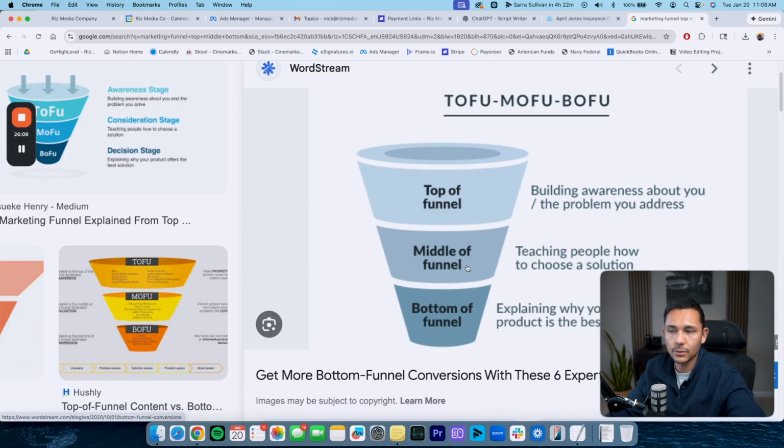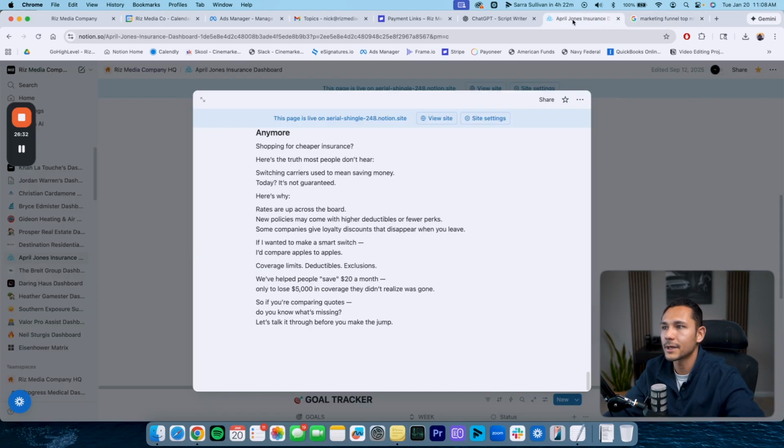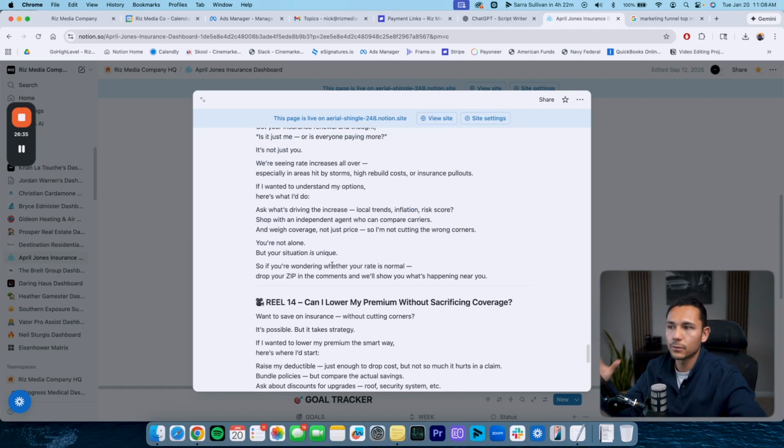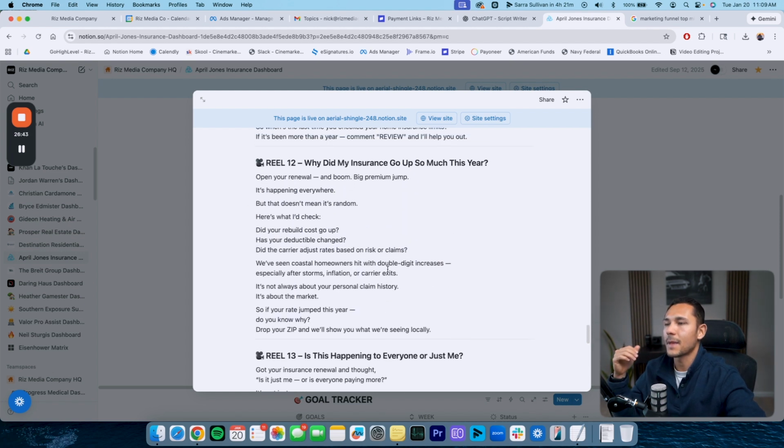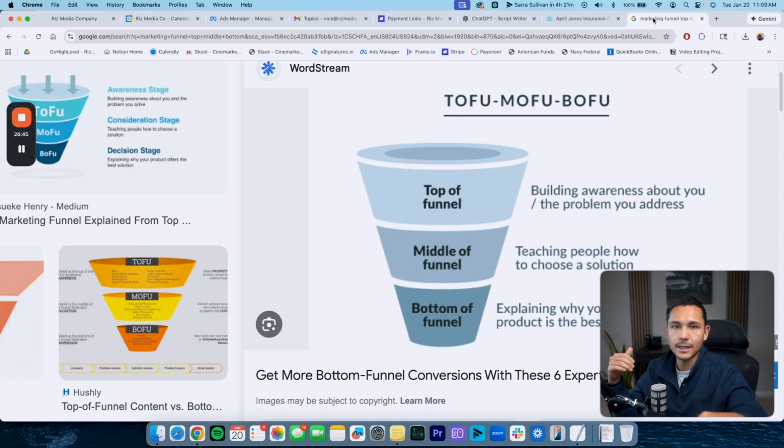Now the rest of the video scripts that we created are more for the middle of the funnel. So we're assuming that we have something in place for the top of funnel, which is gonna be that ad script. That's what's getting people to actually find you first and get to your Instagram account. Once they get to your Instagram, we then fill it with middle of funnel content, which is teaching people how to choose a solution. So that's the idea with all those other scripts we're creating on these other various topics, is that they're in the middle of the funnel. We're assuming we've already gotten the attention of the person that has a specific problem, and these video topics are more so addressing how to choose that solution. So it's educating them about how to solve problems, like what to do. It's informing them, right?